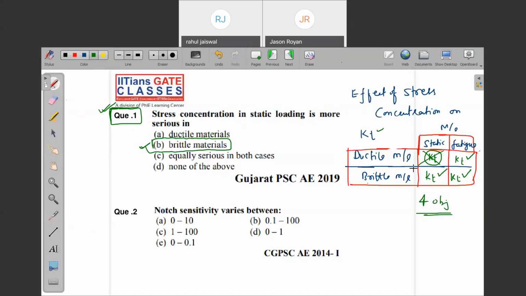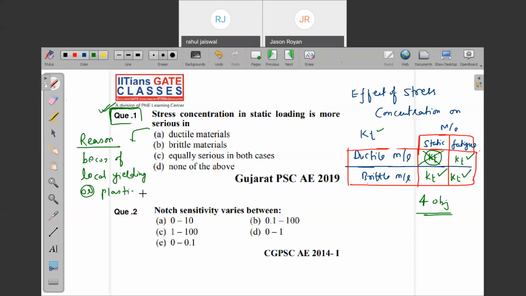Now it is clear. The theoretical stress concentration factor for a static loading condition for ductile material we have not considered. Why? Note down the reason. The effect of stress concentration factor for ductile material is neglected because of local yielding or plastic deformation.